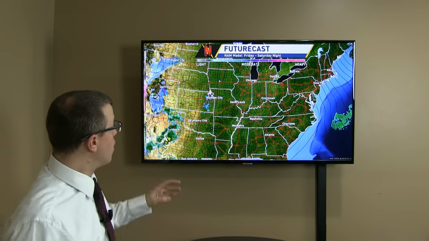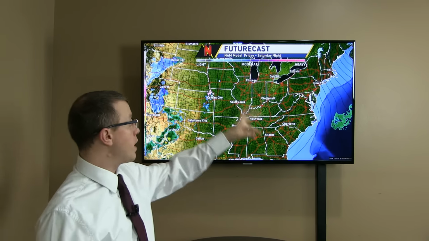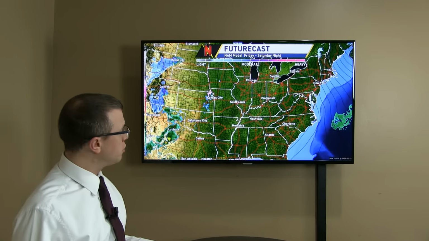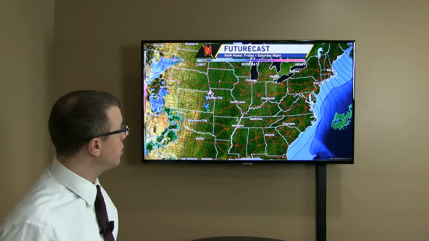So we have a few different model solutions at this point in time. We have one model that has a lot of snow across Missouri and even on up into parts of Iowa, northern Illinois, and across the Ohio Valley. We have a couple others that have not quite so much in these areas, and then we have one that's kind of a middle ground between the two. So I'm going to run you through a couple models here to show you what I'm talking about.